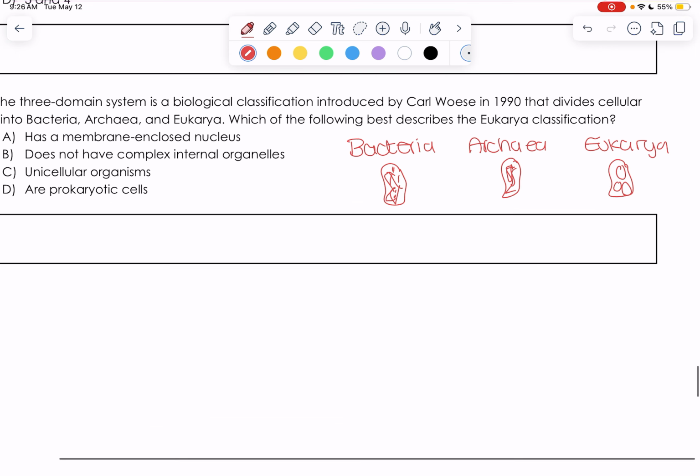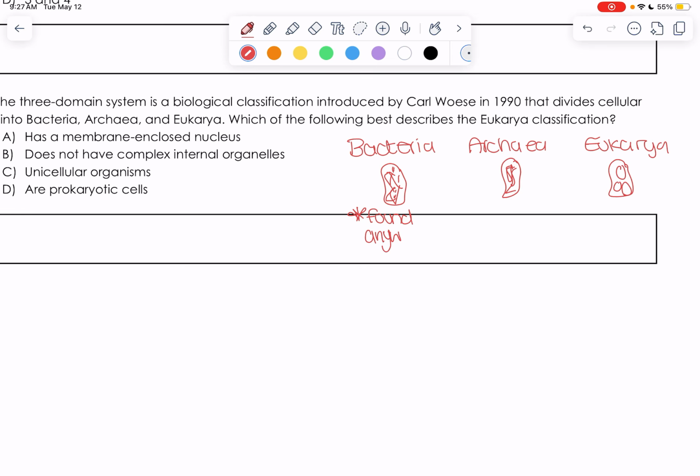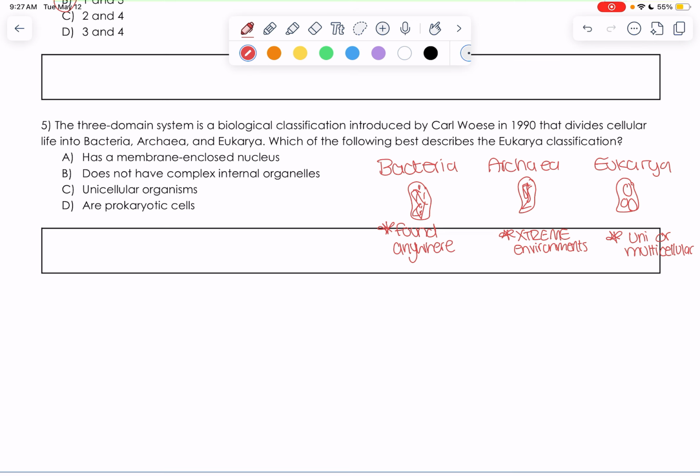Okay? The only other things you may need to pull out of your brain for your test is that bacteria can be found anywhere. Archaea are found in extreme environments. And even though bacteria and archaea are always unicellular, eukarya can be uni or multicellular, meaning it can be a cell by itself, or it can build into tissues and organs and organ systems and make organisms.